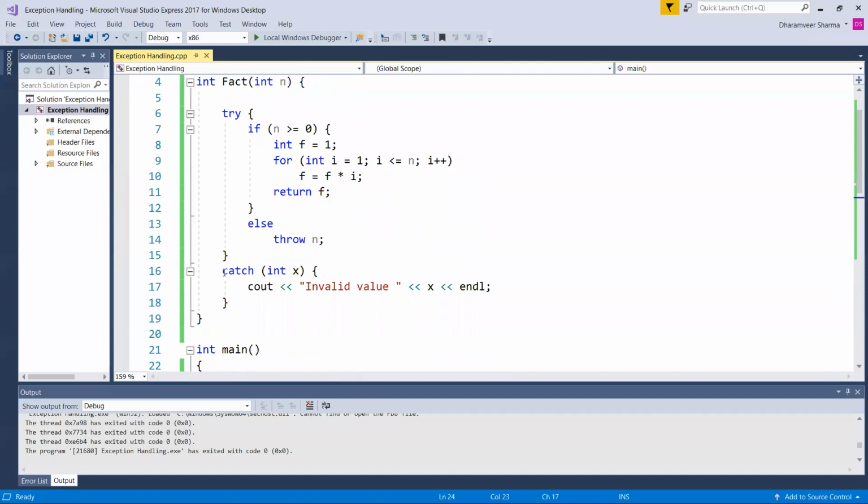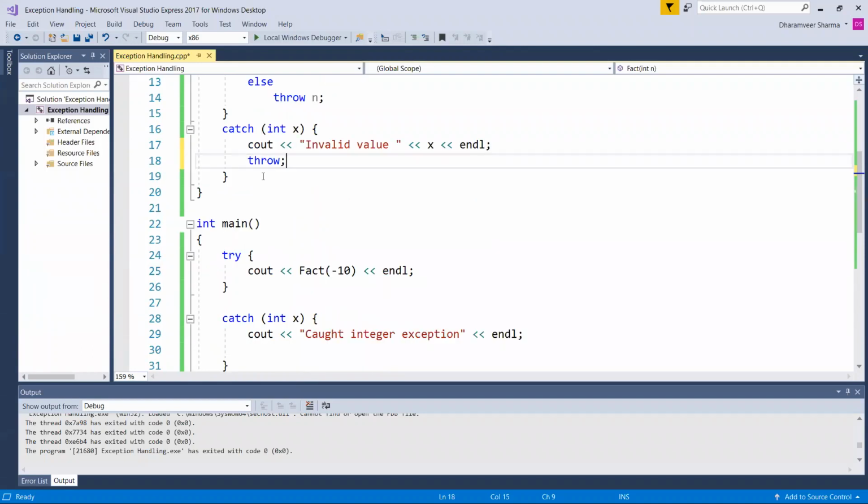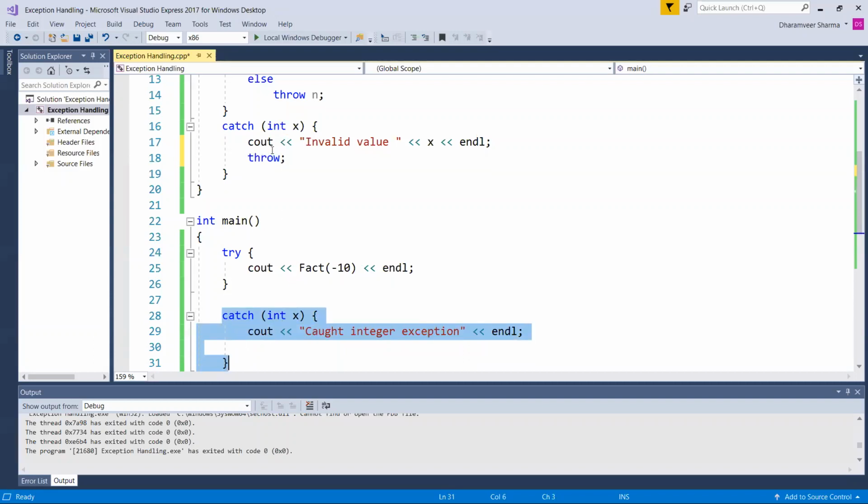Now, inside this catch block, we are handling the exception, and at the same time we can throw it again. So this is called rethrowing of an exception. When we throw an exception from the catch handler itself, it is called rethrowing of an exception. And in that case, there should be a corresponding catch block outside this also. For example, we are handling an integer kind of exception. You simply write throw without any parameter here. It will be rethrown, and then there should be another similar kind of exception handler.